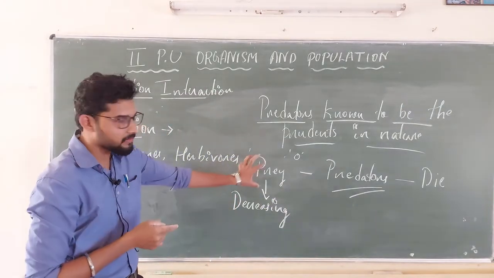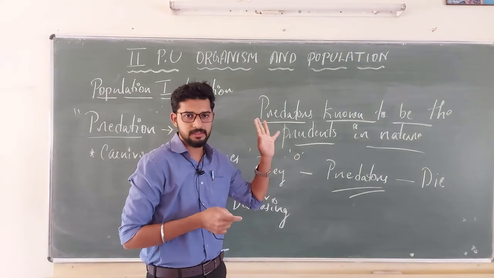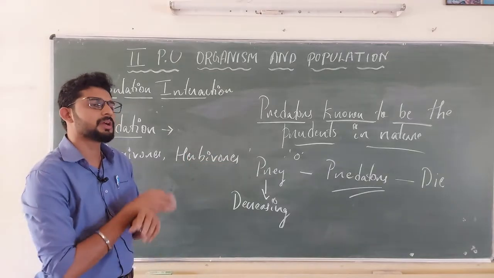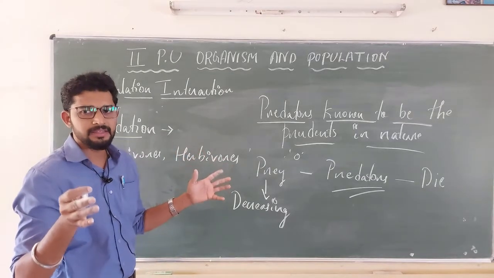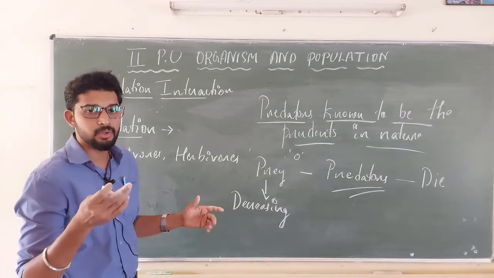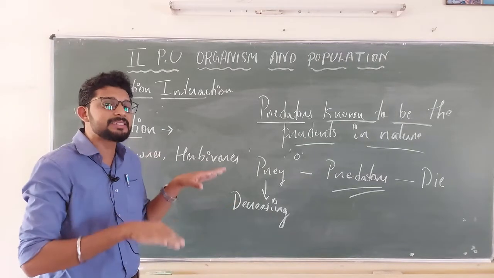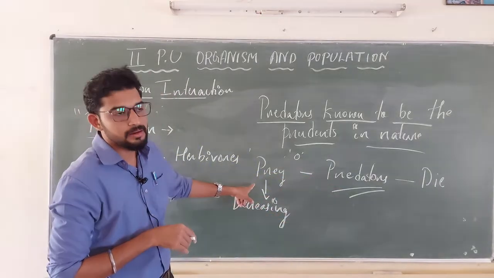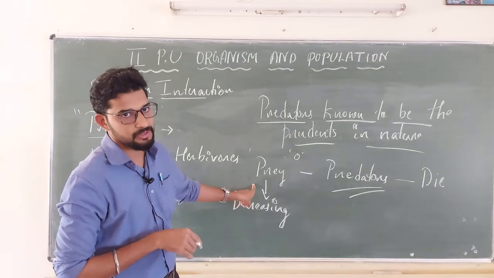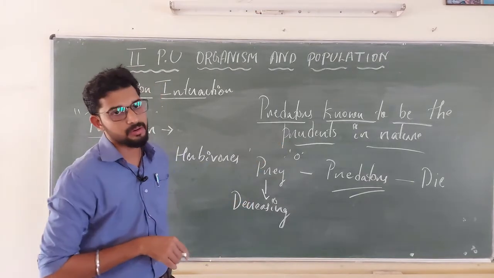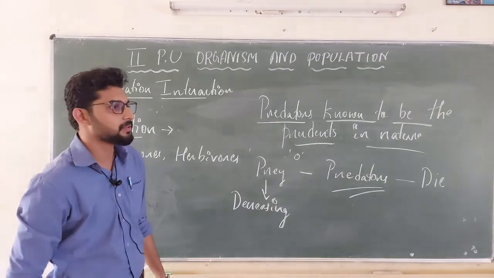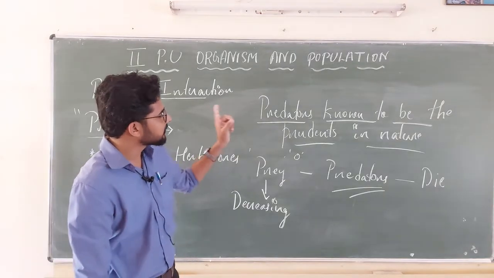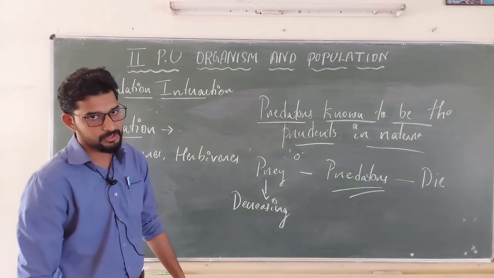Just imagine, I have prey, but I don't have predators. What will happen to the prey number? They will increase, there is a much larger community, and they will be dominating. No one will control them. So the biological balance is disturbed. So the predator is a reason for the balancing, they are balancing the nature. Because of that, predators are known to be prudent. They are much helping for the future. They are maintaining the balance of nature. So the predator is known to be prudent in nature.